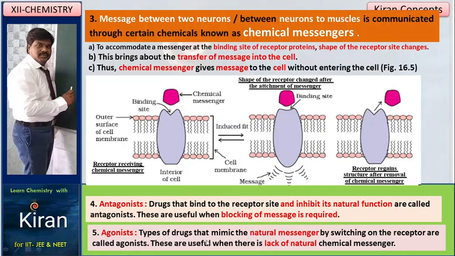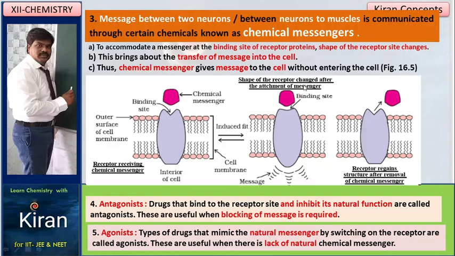Agonists: types of drugs that mimic the natural messenger. Whatever the messenger is, these drugs mimic it, acting as artificial messengers. Drugs that mimic the natural messenger by switching on the receptor are called agonists. These are useful when there is a lack of natural chemical messenger.